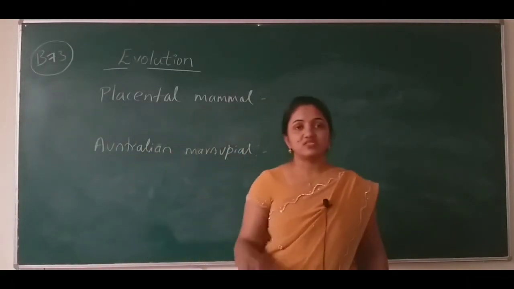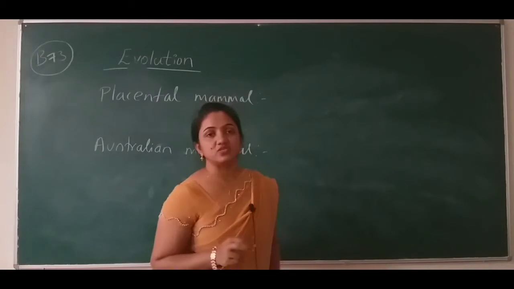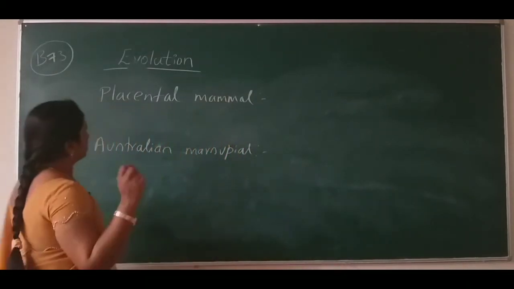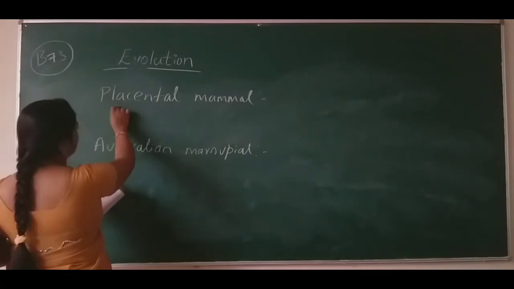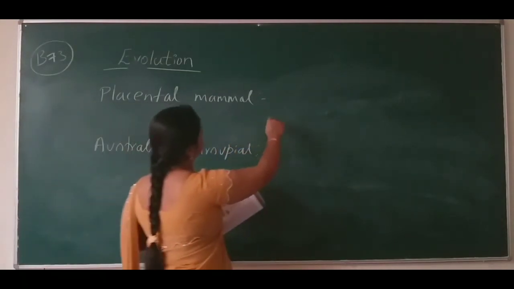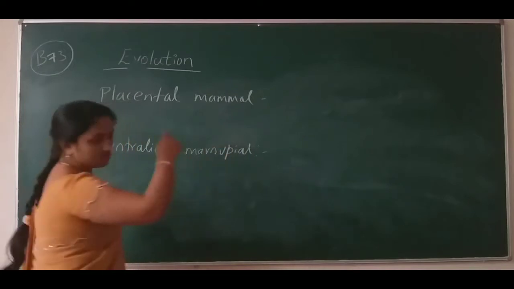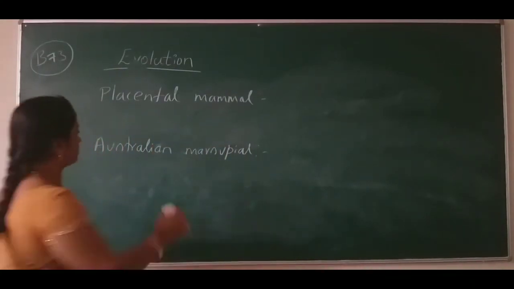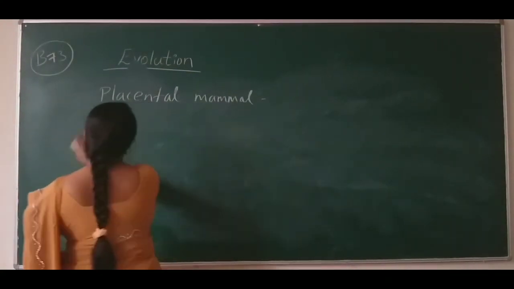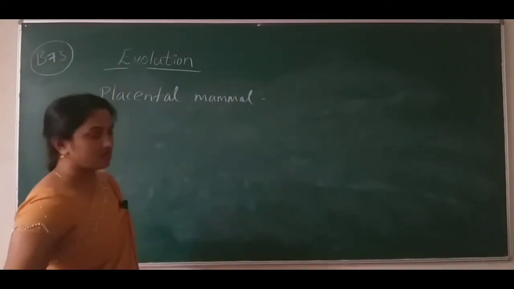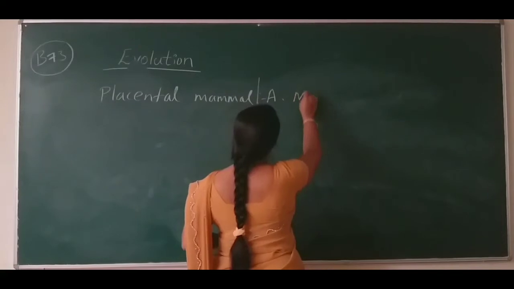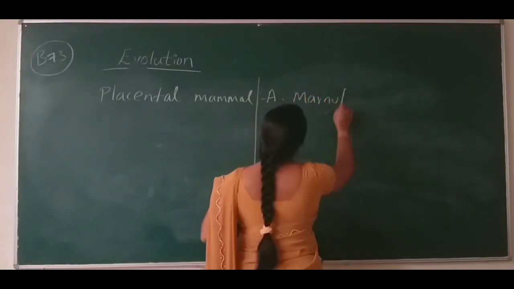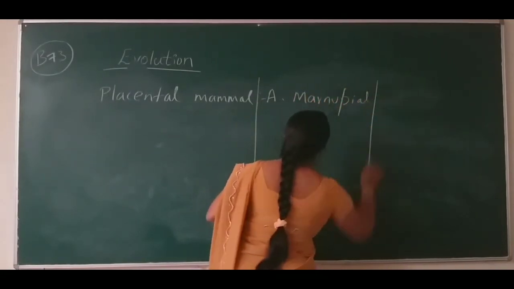So what is so common between these two? Let us discuss now. Let me write some of the placental mammals. I should have written in columns. Australian marsupial. Okay.